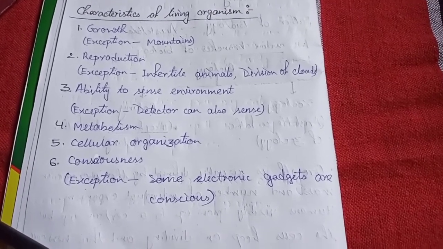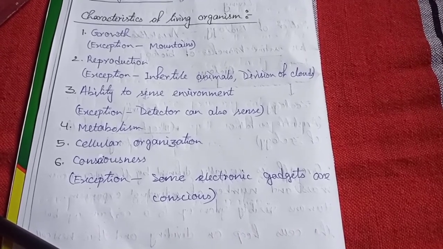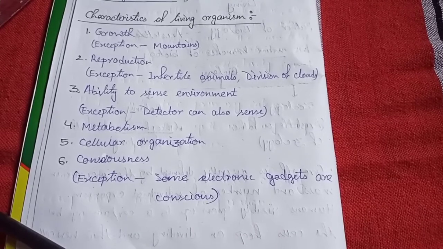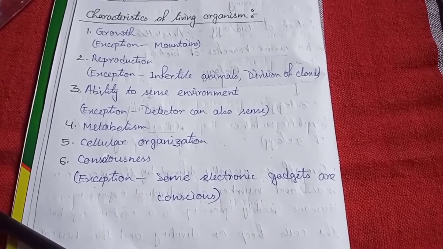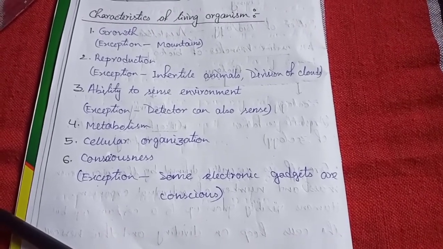So these are the characteristics, but alone they are not defining characters of a living organism. But if we put them together and we find most of them in an organism or object, then we can say that it is a living organism.